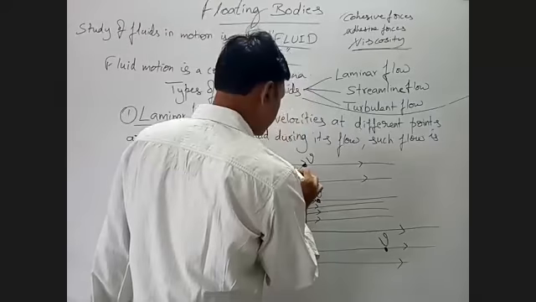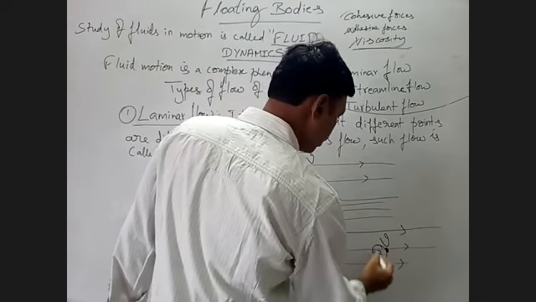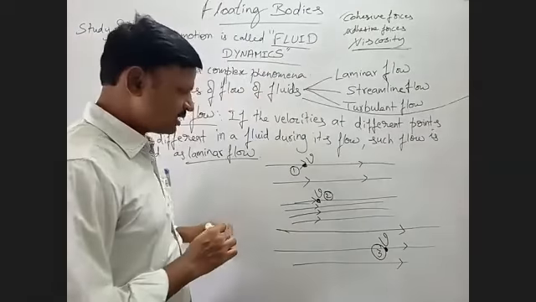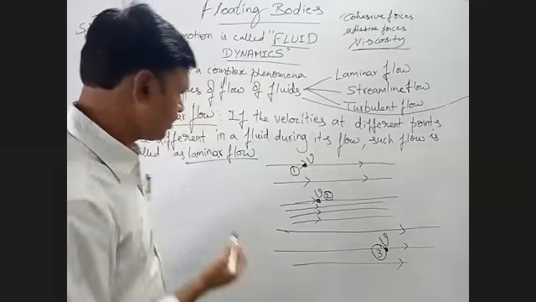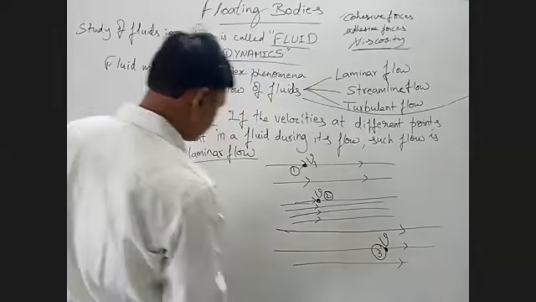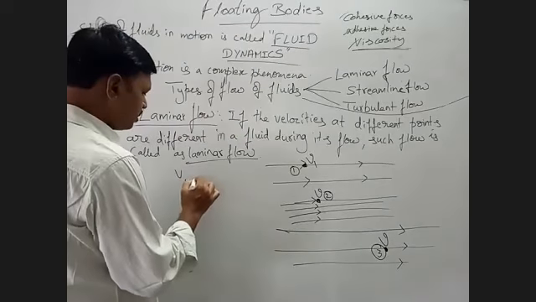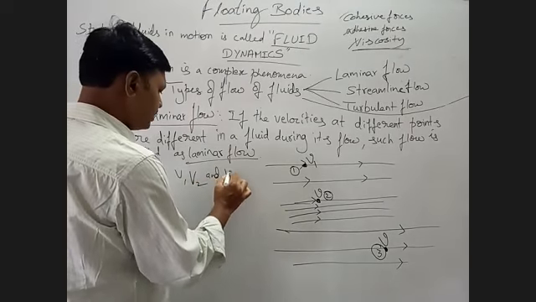See, I have taken point 1, point 2, and point 3. So at the different points, the velocities are different: V1, V2, V3.